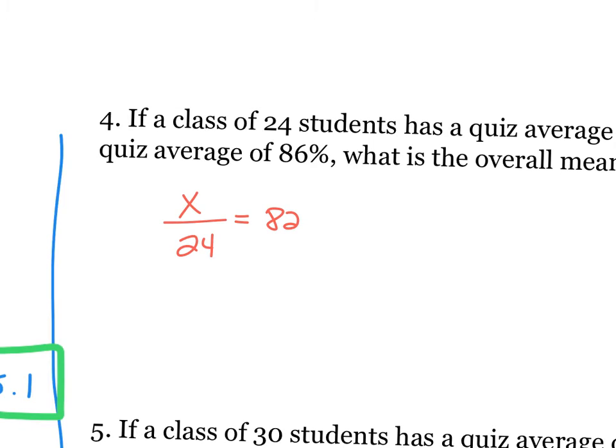So if we set it up like that, total numbers represented by X divided by 24 equals 82. We can just cross multiply this. So now I multiply 82 times 24, I get 1,968.